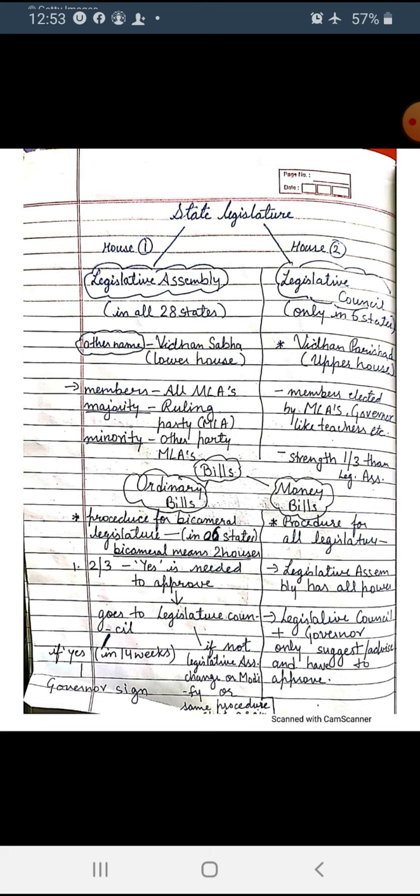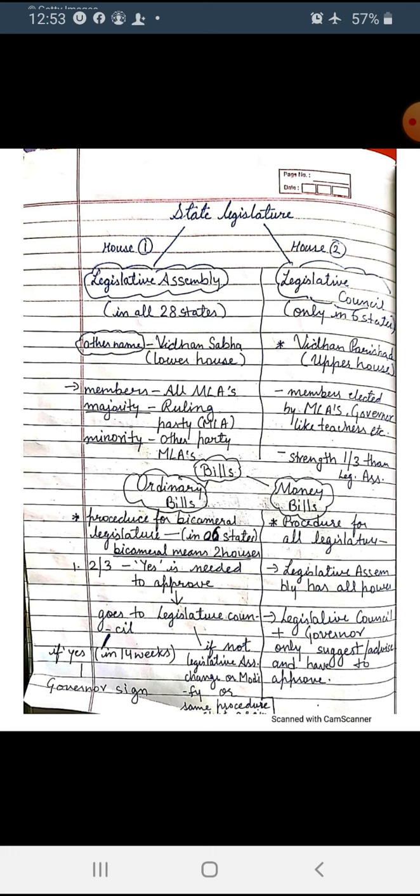Bills, we have 2 types of bills: ordinary bills and money bills. In money bills, the legislative council and governor have no power. They only give suggestions. In ordinary bills, the proper procedure goes on in the bicameral system only. In a unicameral system, only the assembly is responsible for everything, but in a bicameral system both houses have to work. It means if the assembly starts a bill, 2/3 yes is needed to approve it in the assembly, then it goes to the legislative council.